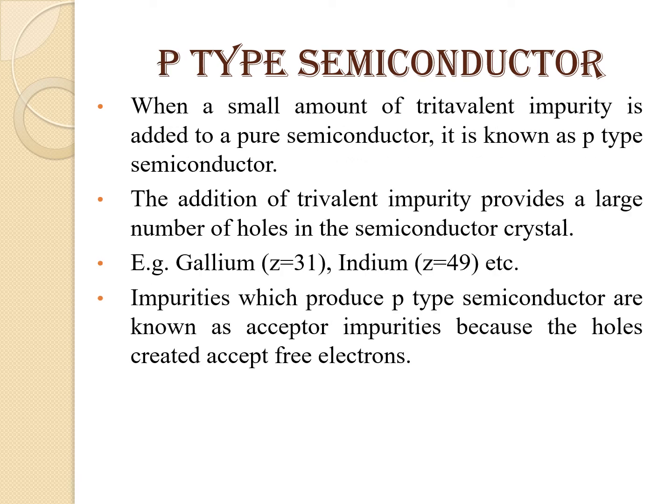P-type semiconductor. When a small amount of trivalent impurity is added to a pure semiconductor, it is known as P-type semiconductor. The addition of trivalent impurity provides a large number of holes in the semiconductor crystal. For example, gallium, indium. So if we consider these two materials, the outermost shell contains only 3 electrons. Impurities which produce P-type semiconductor are known as acceptor impurities because the holes created accept free electrons. Here holes are nothing but the positive charges, that means absence of electron is known as holes.